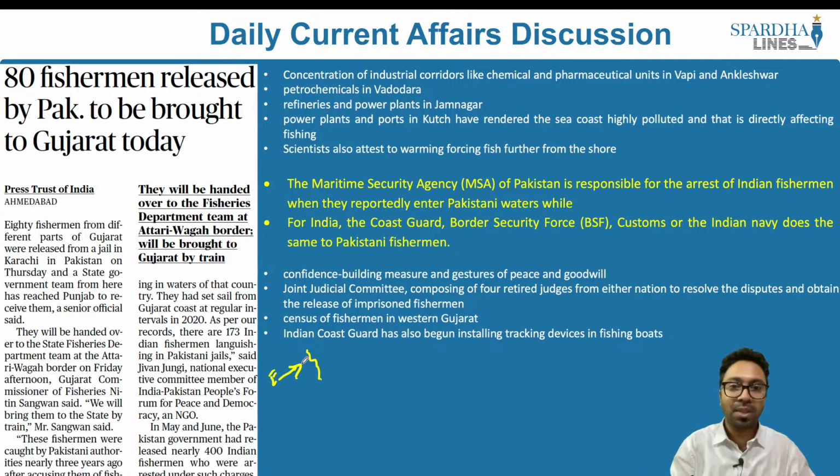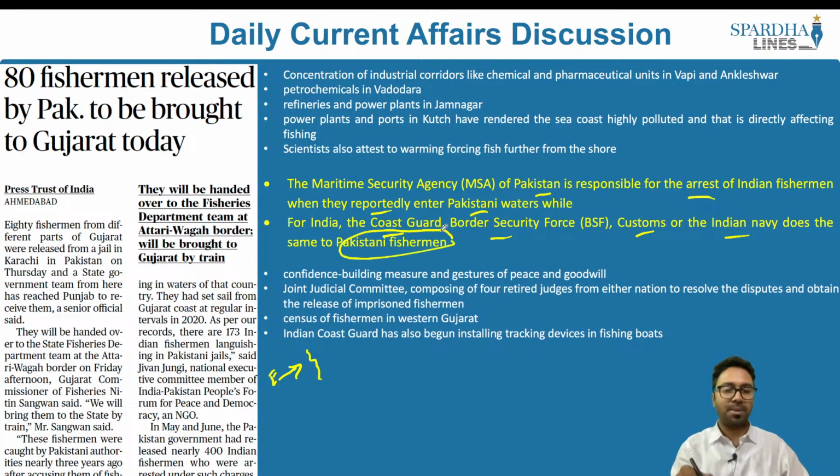So who arrests them? The Maritime Security Agency of Pakistan is responsible for the arrest of Indian fishermen when they reportedly enter the Pakistani waters, while for India, the Coast Guard, the Border Security Force, Customs or the Indian Navy does the same to the Pakistani fishermen. Why do they enter the Pakistani waters? There is another reason as well.